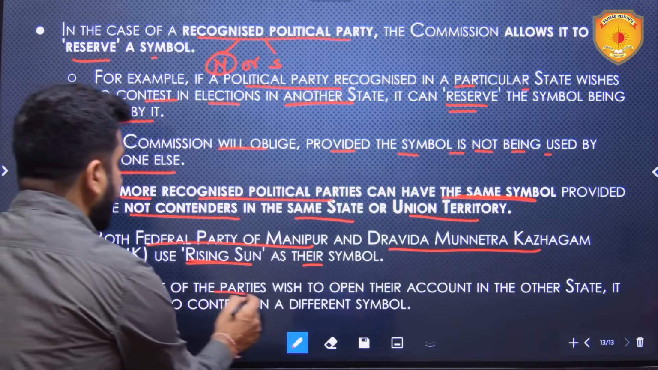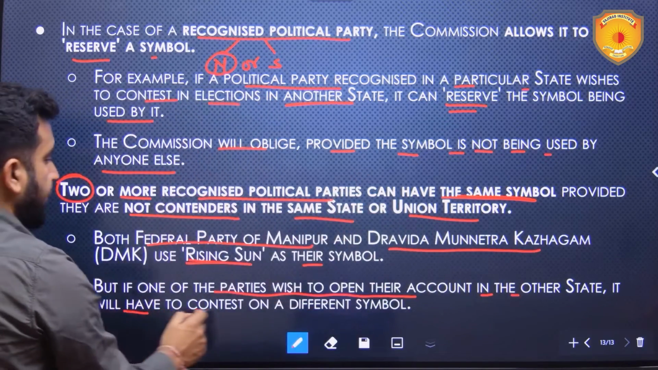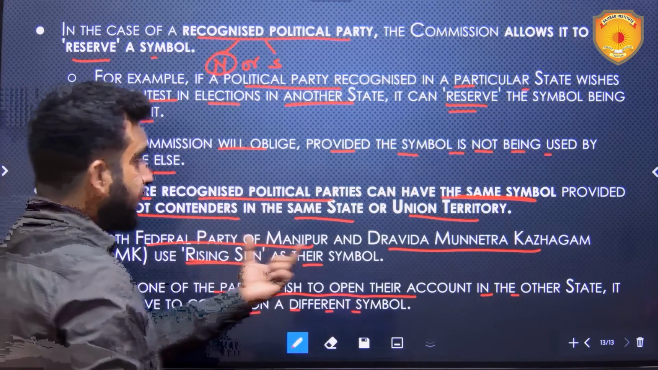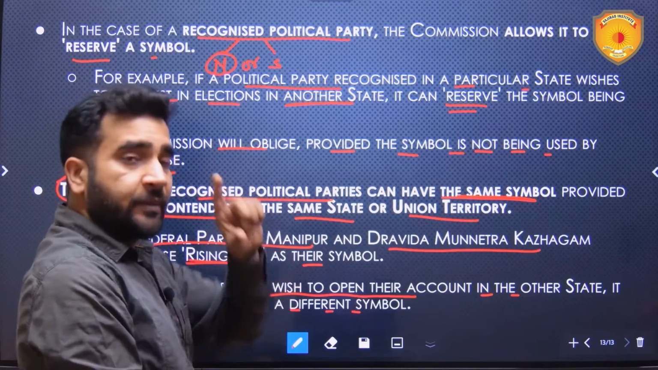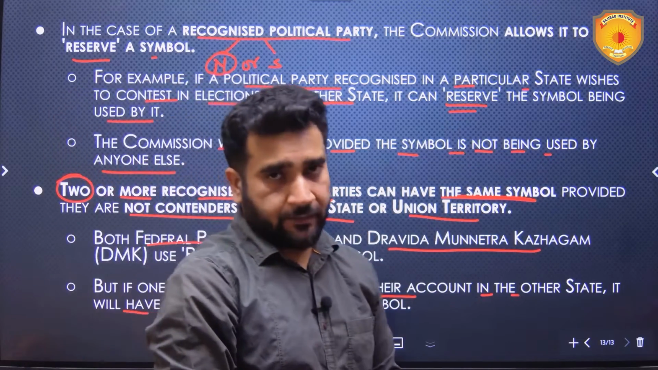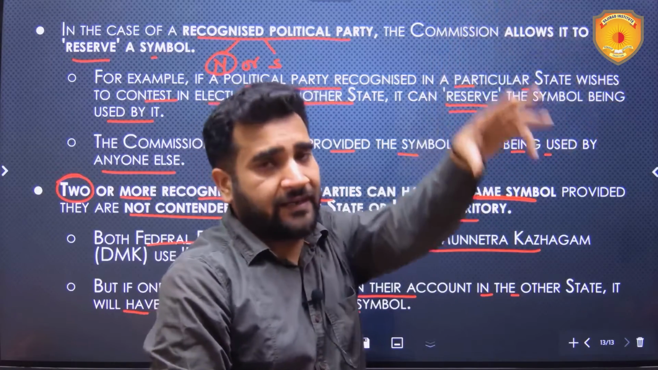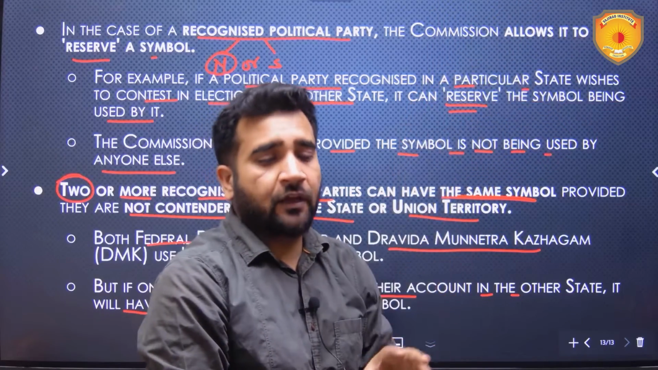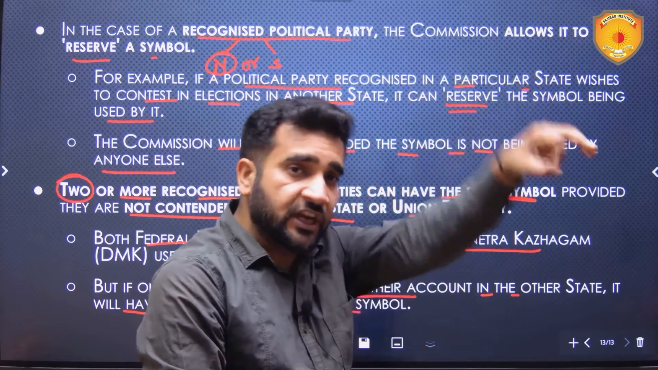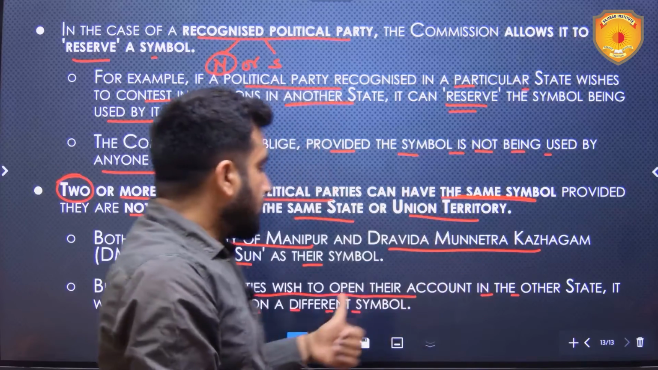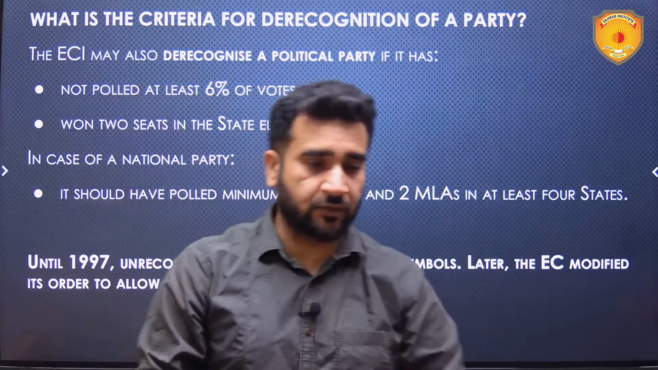But if one of the parties wishes to open their account in the other state, it will have to contest on a different symbol. See, if DMK wishes to go to Manipur and contest elections, then DMK will have to change its symbol, because the Federal Party of Manipur already has that symbol, and that party is registered as a state party in that state. So DMK has to change its symbol. This is what it means.